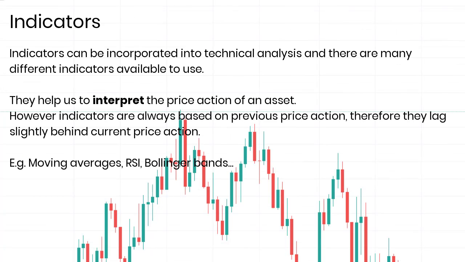Indicators. Indicators can be incorporated into technical analysis, and there are many different indicators available to use. They help us to interpret the price action of an asset. However, indicators are always based on previous price action, therefore they lag slightly behind current price action. Different indicators include moving averages, relative strength index, and Bollinger Bands.